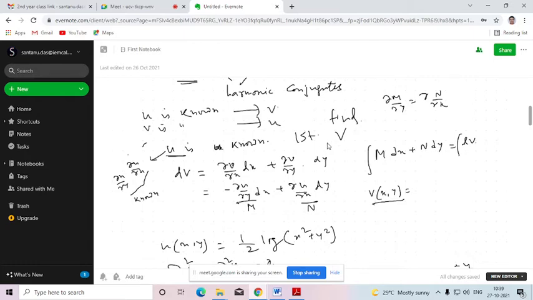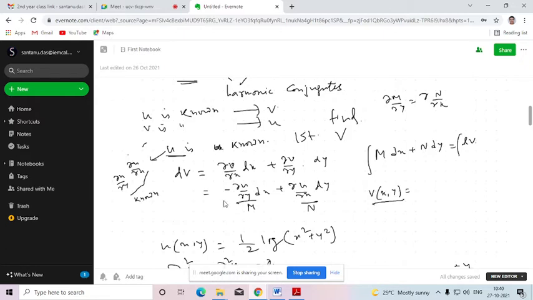Since we need to find out v, we can represent the total differential of v in that form: dv equals del v del x into dx plus del v del y into dy. Since v is not known to us, we can't find del v del x and del v del y. But since f(z) is analytic, it will satisfy the Cauchy-Riemann equations. That's why the partial derivatives of v with respect to x and y can be replaced in terms of the partial derivatives of u with respect to x and y. As per the Cauchy-Riemann equations, del v del x equals minus del u del y and del v del y equals del u del x. So we are replacing this.